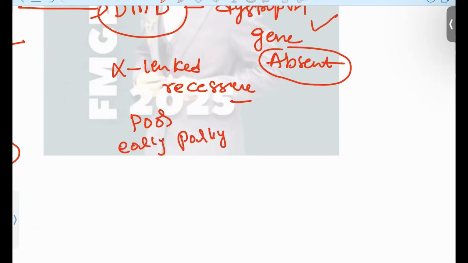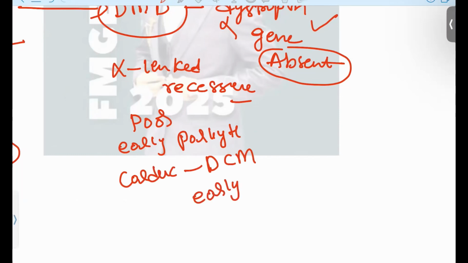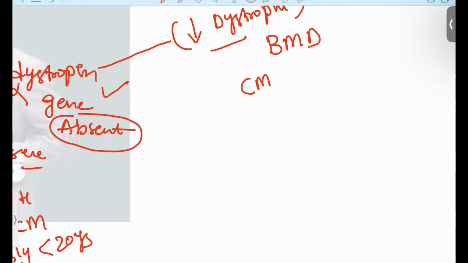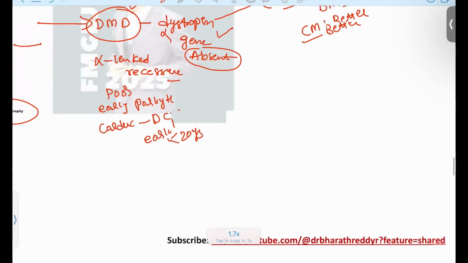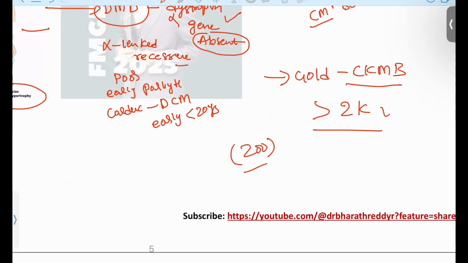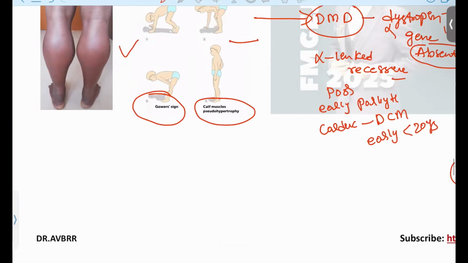Since dystrophin is not present, the cardiac muscle is also going to be involved. Dilated cardiomyopathy is seen, and early age of death. Okay, less than 20 years, this patient is going to die. In Becker, dystrophin is only reduced, so this will also involve cardiomyopathy, but this patient will have a better prognosis compared to DMD patients. And what is the best test we can do? Gold standard for this patient is CK-MM, elevated more than 2K. Okay, 1 to 2K. Usually we have only 200 to 300. If it is more than 2K, then you have to think of Duchenne muscular dystrophy.